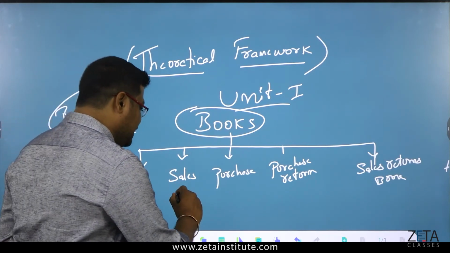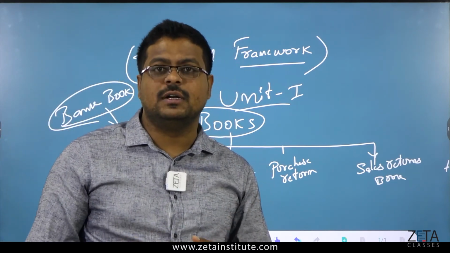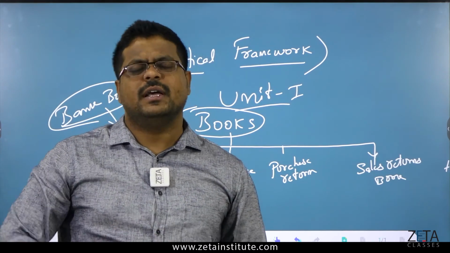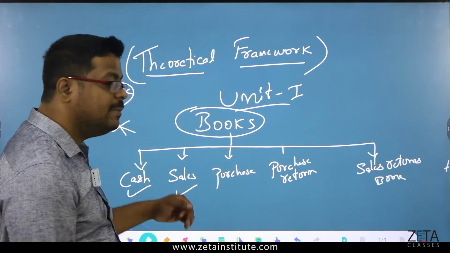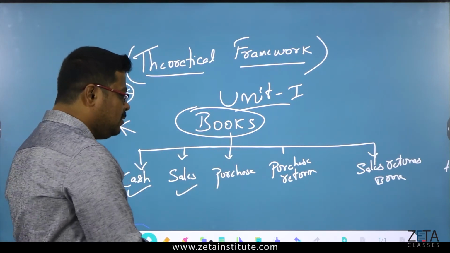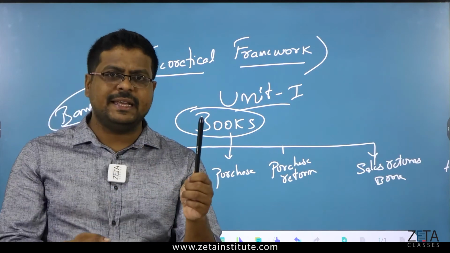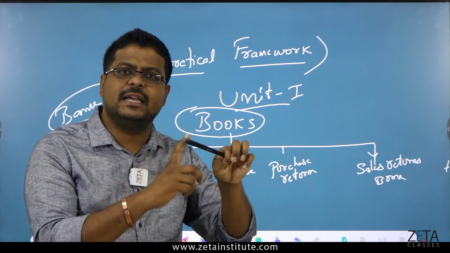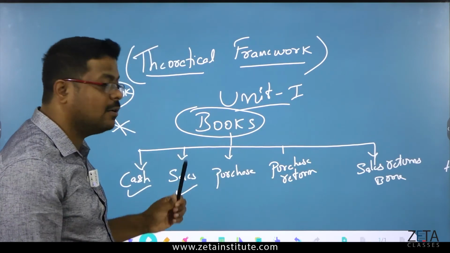Next comes the sales book. Sales is if you have sold any asset, if you have sold any products, if you have sold any current asset or non-current asset or fixed assets or whatever, if you have sold anything from your business. Suppose I want to sell this company's pen, and I've got some money. So this is written under sales book. I have made the sales on this date to this person for this amount. So this has been recorded here. Sales book.